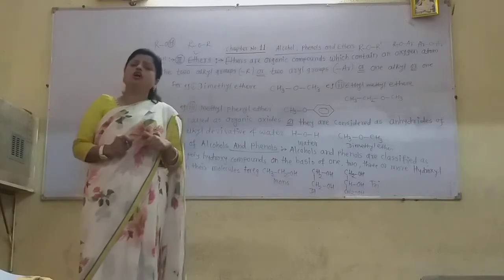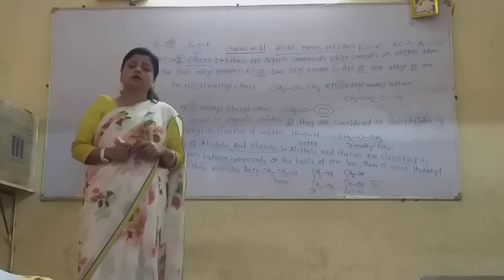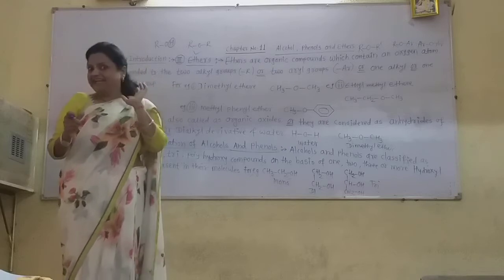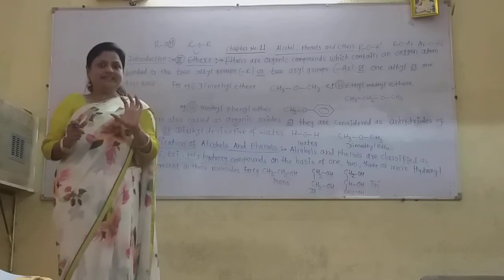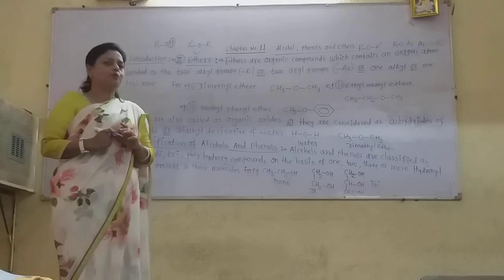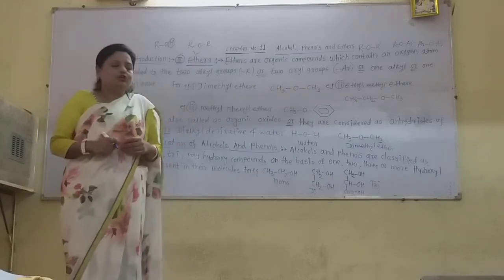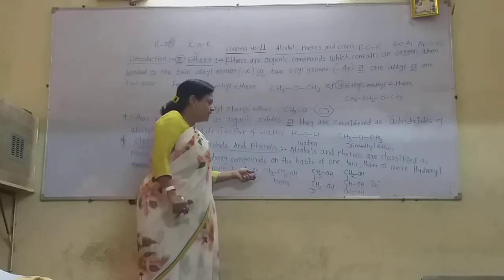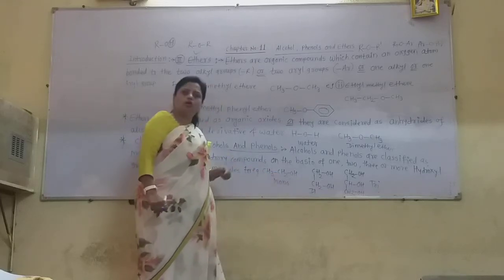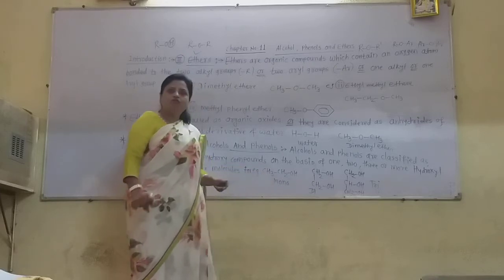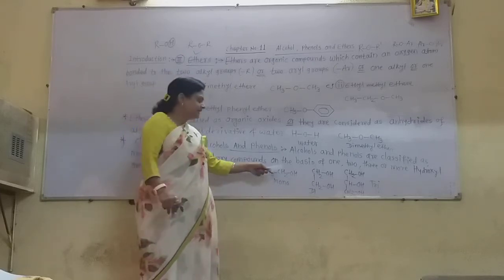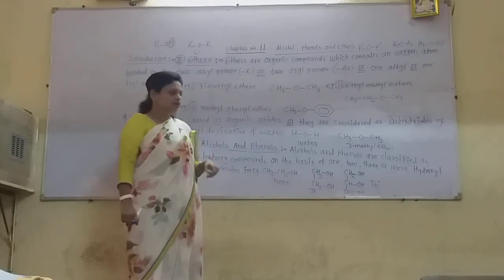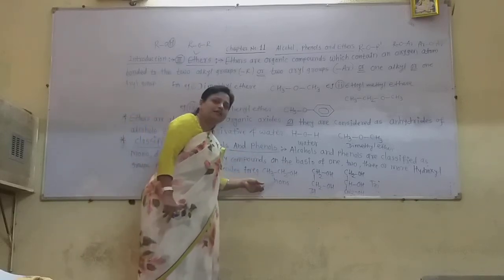Now which are the monohydroxy alcohols? If one of the hydrogen atoms of the alkane chain is replaced by one OH group, then they are called monohydroxy alcohols. For example, see this. This is ethyl alcohol. Now in ethane, one of the hydrogen atoms is replaced by this OH group. So only one OH group is there. So this is the monohydroxy alcohol.